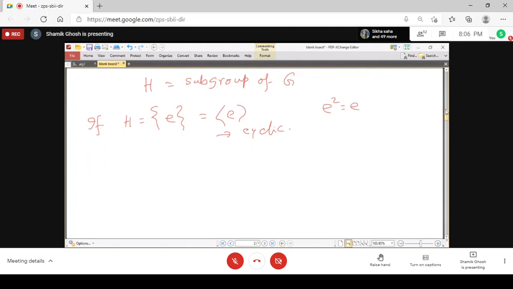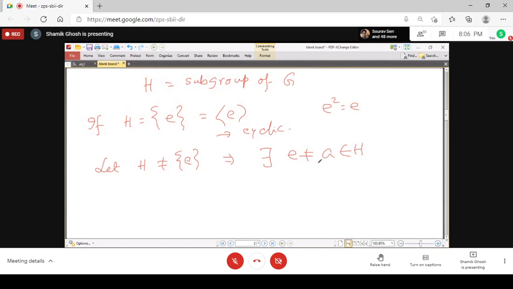So after removing this trivial case, we assume that H is not the singleton identity. That is, there are non-identity elements in H. But this implies that there exists some element in H which is not equal to identity.